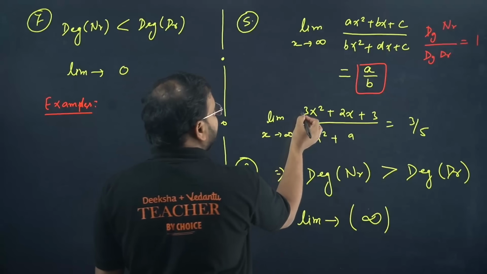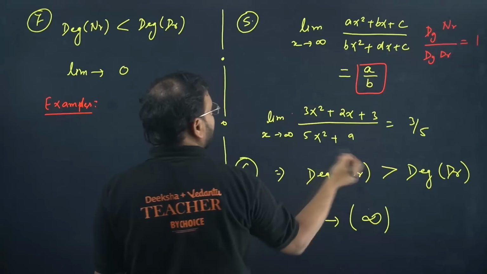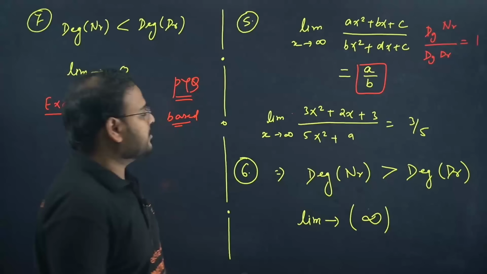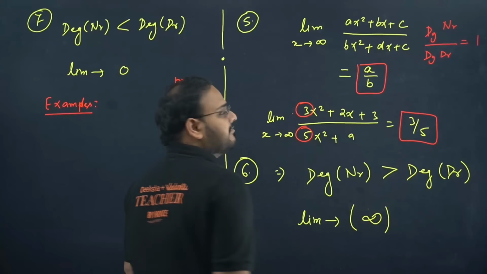What are you going to do? Simply take x square common here, here also x square common. This will become 2 by x, 3 by x square like that. You can cancel them. Okay. So the answer becomes the ratio of 3 and 5. 3 and 5. That's your answer.